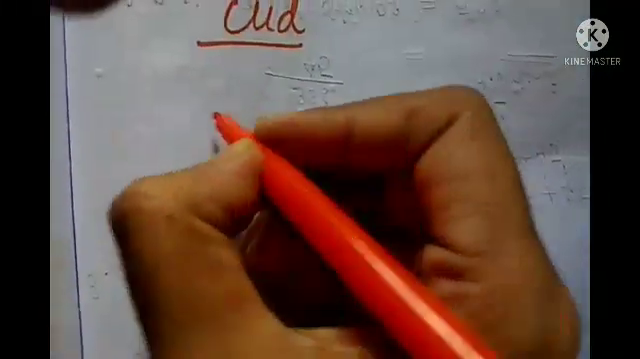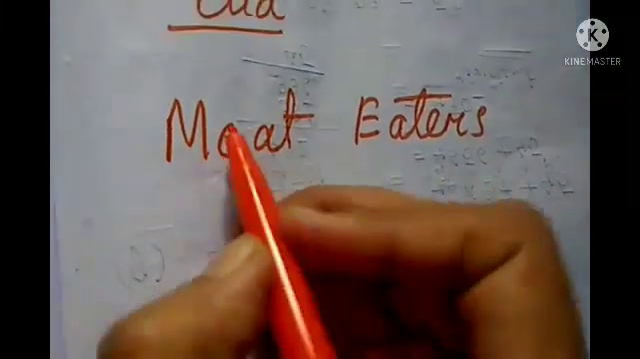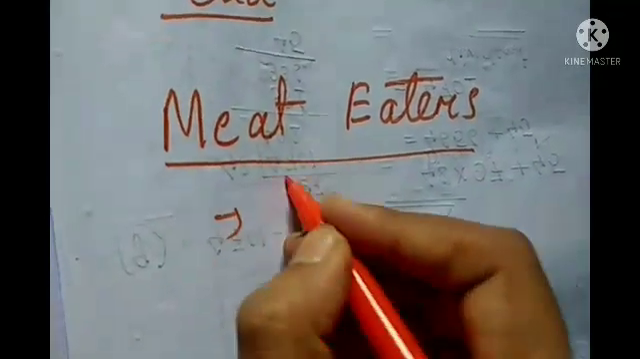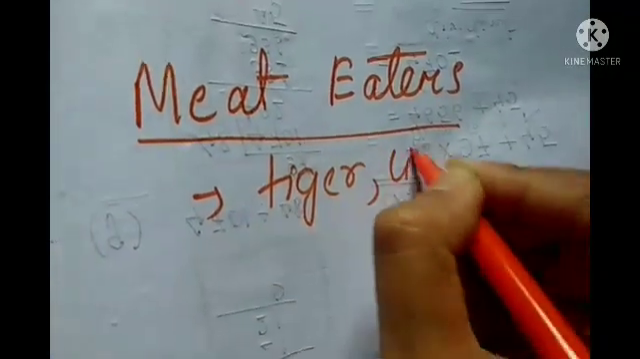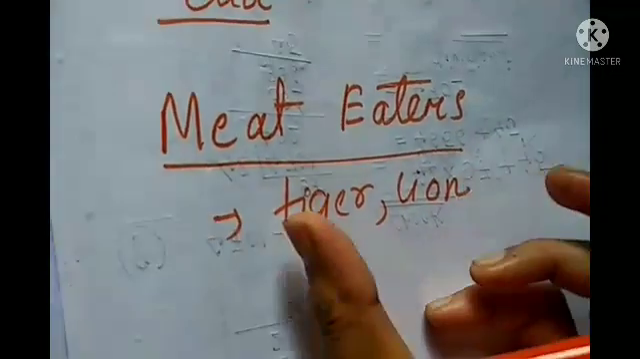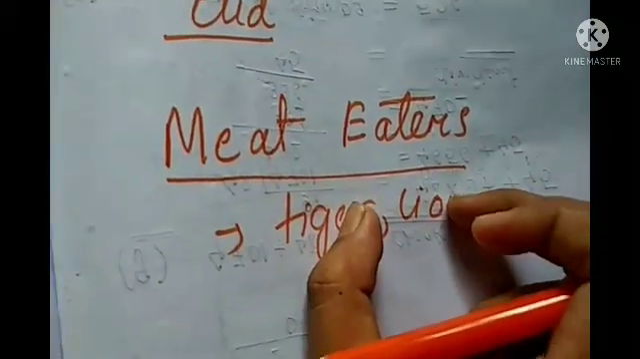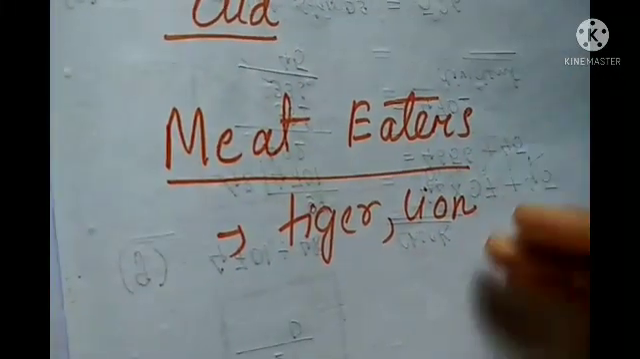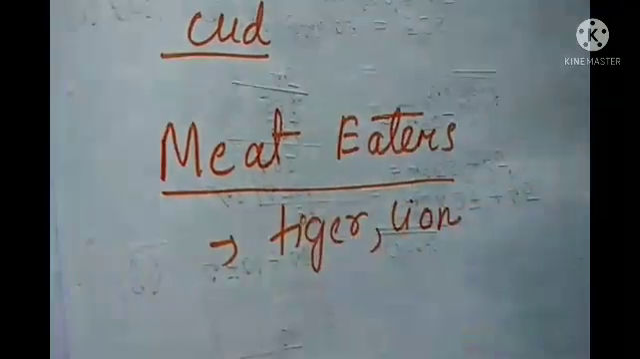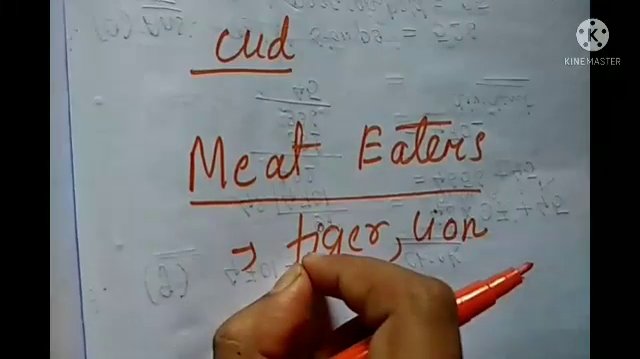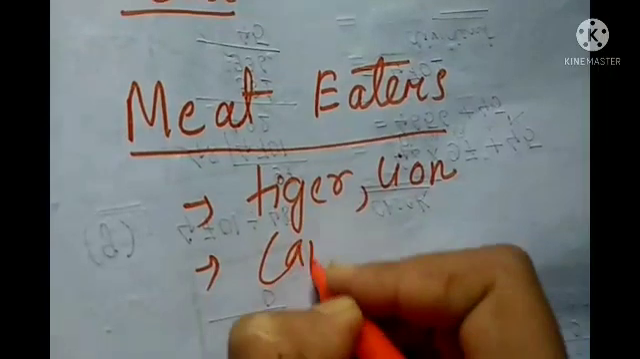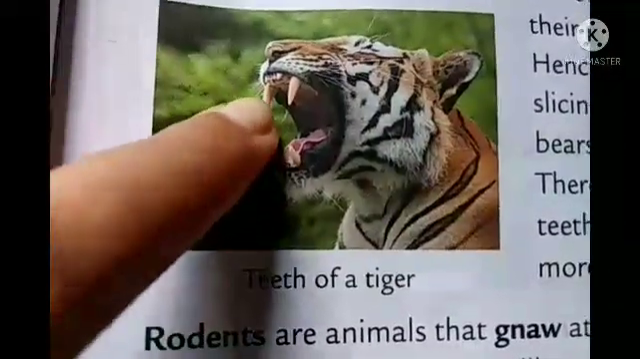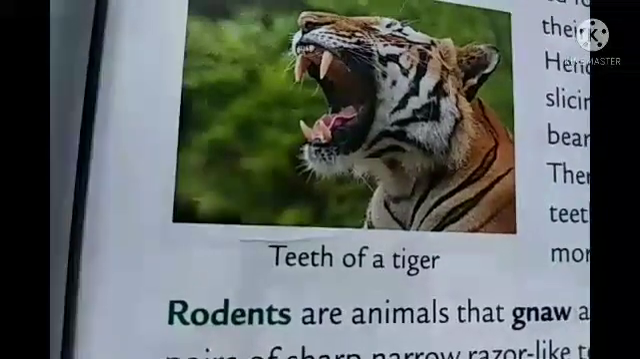Now I'll tell you about meat eaters. I'm sure you can give some examples of meat eaters, like tiger, lion, right? These kinds of animals, meat eaters, eat the meat and flesh of other living animals, right? So what do they need? They need tearing teeth. Tearing teeth means canines. You can see in this picture properly, the tearing teeth.